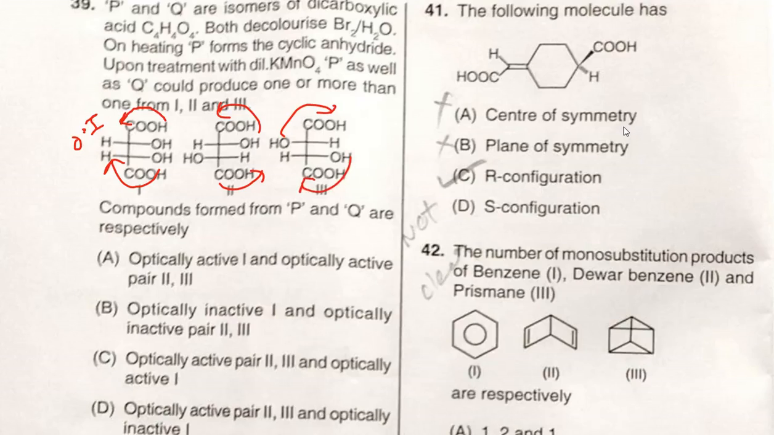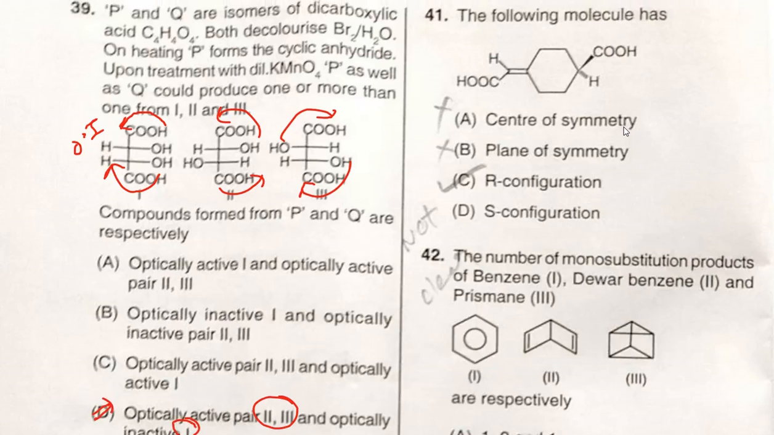Okay, so the optically active pair is 2 and 3, and the optically inactive one is 1. So option D is the correct answer. Okay, right, the next question.